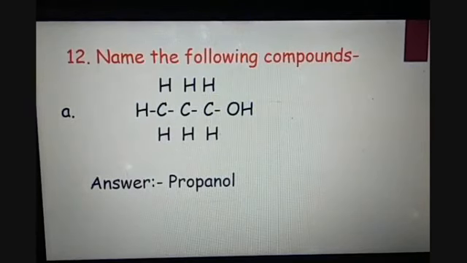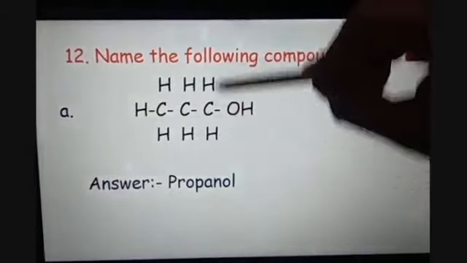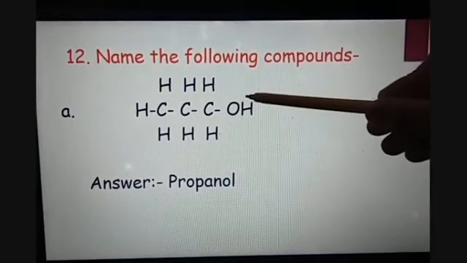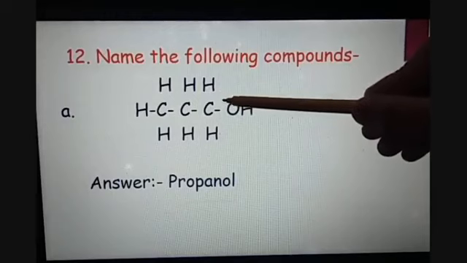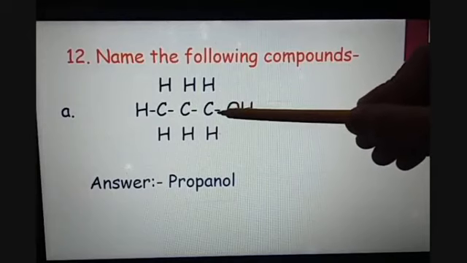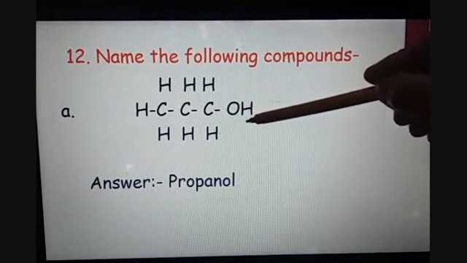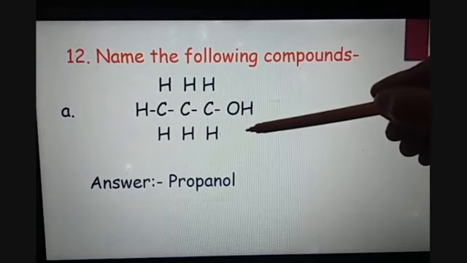Question number 12 is, name the following compounds. A is CH3, CH2, CH2, OH. So we can see that the functional group OH is present. 3 carbon atoms are there. So the parent chain will be propane. And because of the functional group OH, the suffix which we are using is -ol. So the IUPAC name of this compound will become propanol.